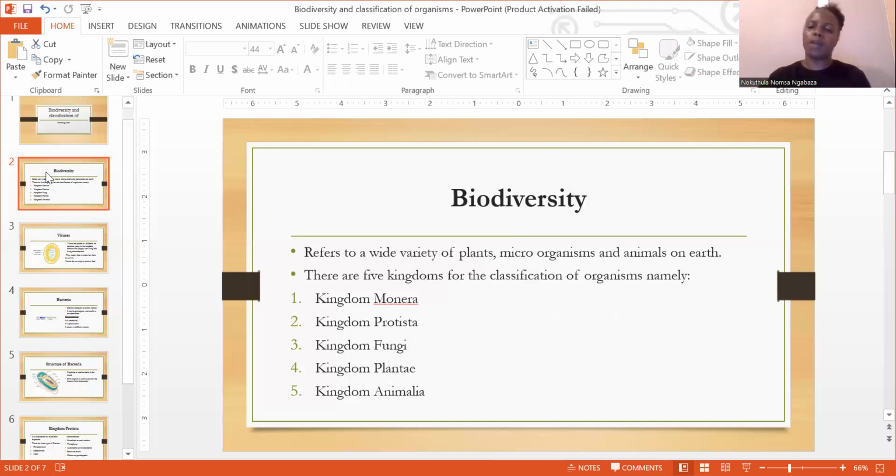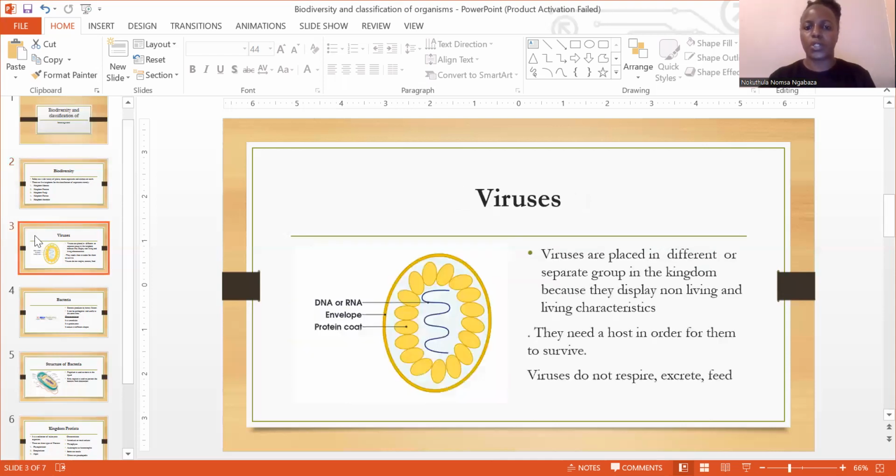When it now comes to these kingdoms, there are 5 different types. We have the kingdom of Monera, which is also known as bacteria. We have the kingdom of Plantae, kingdom of Animalia, kingdom Fungi, and then we also have the kingdom Protista. It's very important for you guys to take note of these 5 kingdoms. The first one that we're going to look at is called a virus.